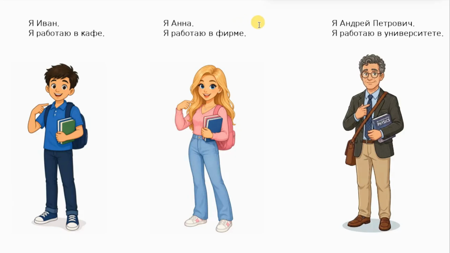The girl will say, Я Анна, я работаю в фирме. I am Anna, I work in a firm. And я Андрей Петрович, я работаю в университете. I am Andrei Petrovich, I work in the university.